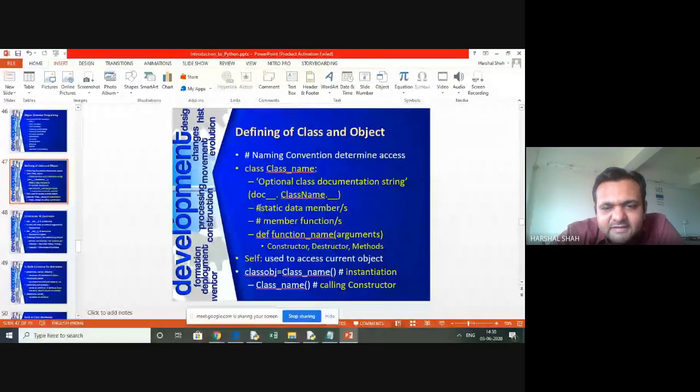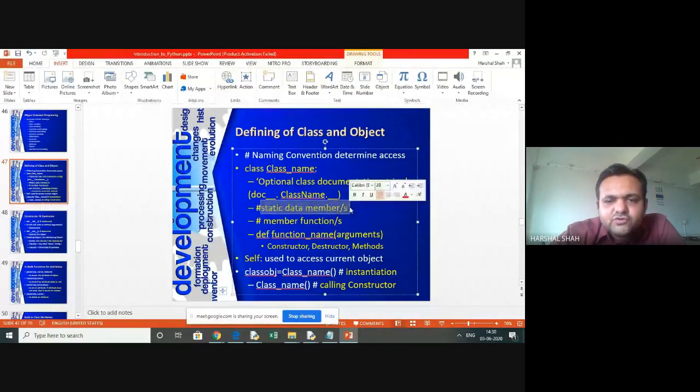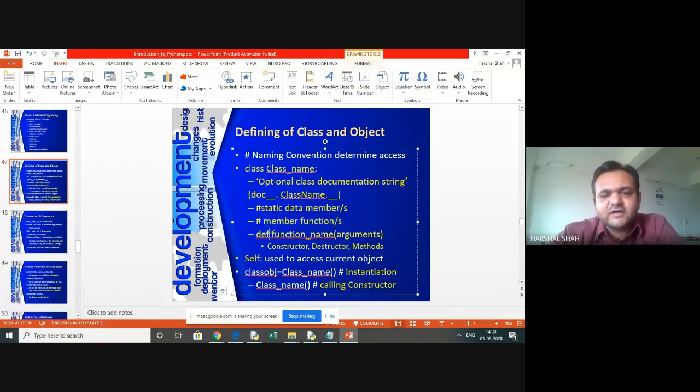First, I will show you the slide, and what becomes a static data member. Whatever you do, it will become static, and then you need to write a member function. How do we write a member function? As we were creating functions, with def and then the function name, and then you have arguments. It could have a constructor, destructor, and all other methods.